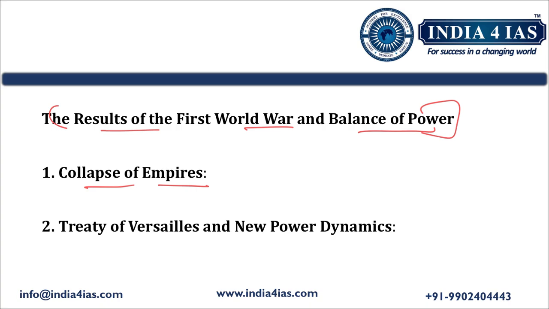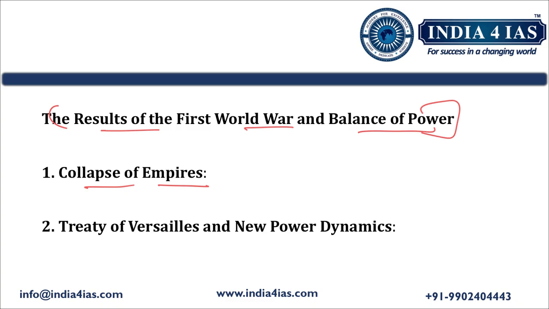This pre-war balance of power, dominated by competing empires, was replaced by a new order which was fragile and unstable. This new order, which was fragile and unstable, was one of the reasons for World War II.